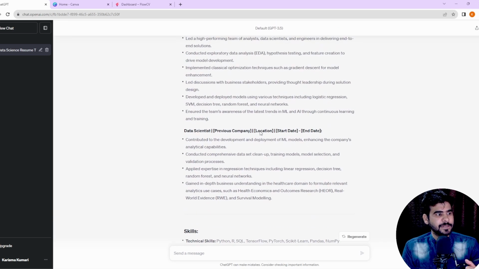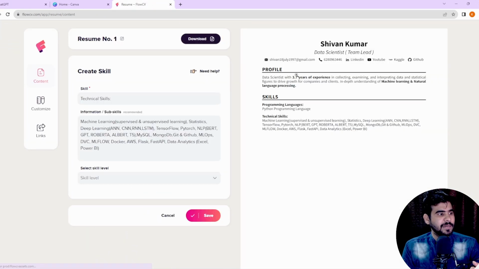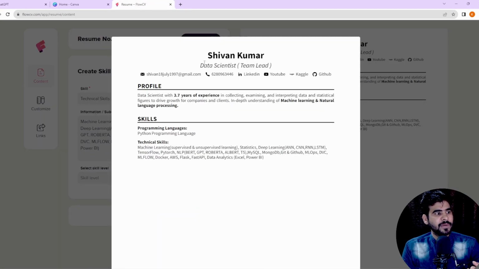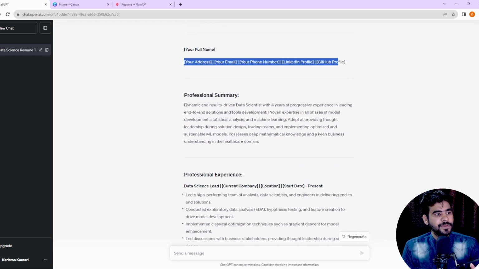So now as you can see here, this is the complete resume detail that we are getting. So mention your name first, add your address, your email ID, your phone number, LinkedIn, and the GitHub profile. If I show you one of the examples here, Shivan Kumar, data scientist, and first of all we need to enter our complete information like email ID, phone number, LinkedIn, YouTube, and whatever personal information you have. Okay, now same thing, your address, email ID, phone number, LinkedIn profile, and the GitHub profile. First thing, now the complete profile summary.